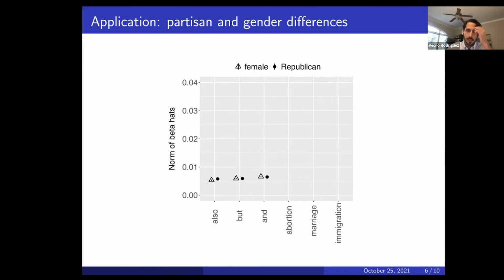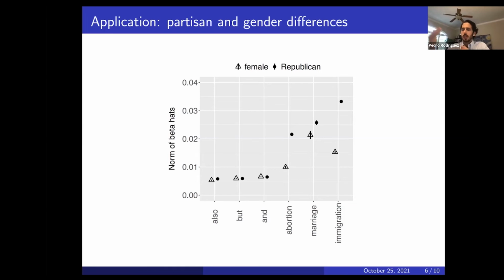And so if we look at first the stop words, right, we see that there isn't much of a difference between the female or the gender and the party membership effects, the coefficients, right? There isn't much of a difference here. When we compare to the partisan terms, we see that the effects are much larger, right, for the partisan terms.